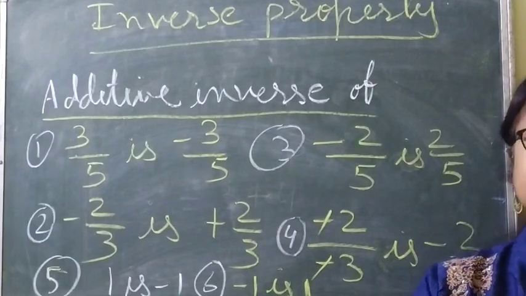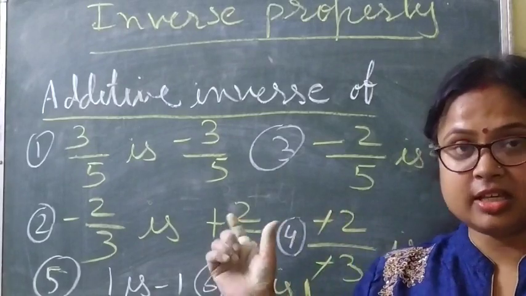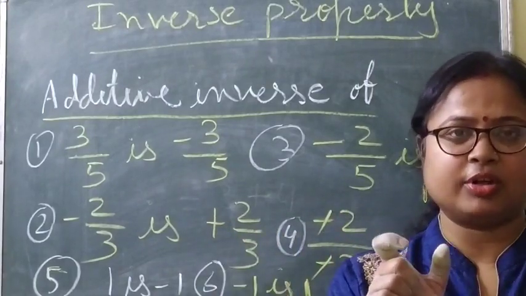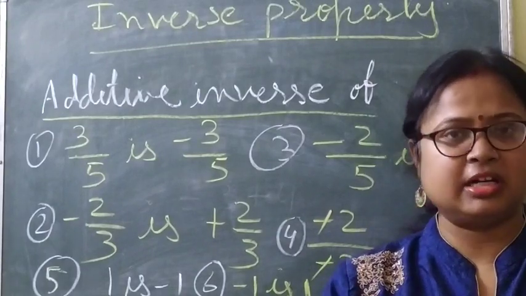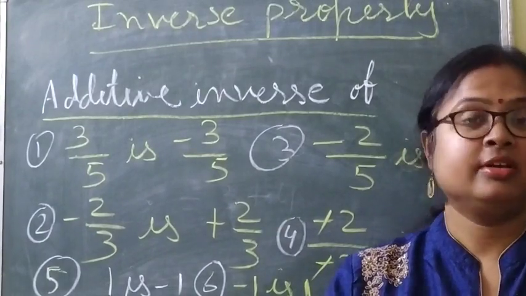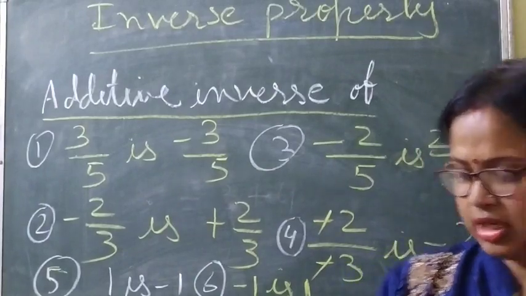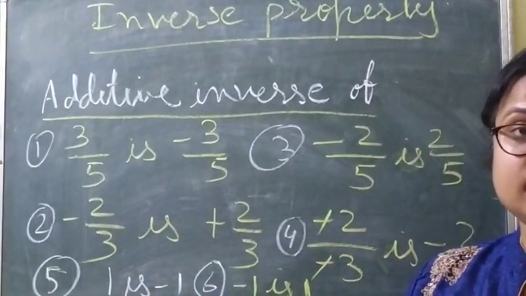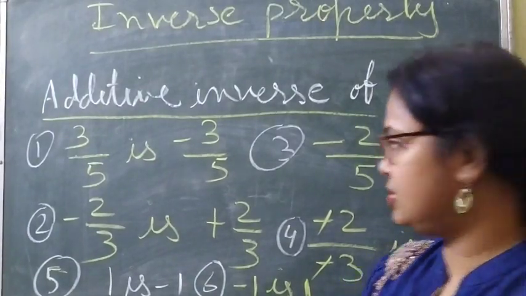Okay. Now the next is multiplicative inverse. So in this case the question is very important, whether it is written additive inverse or multiplicative inverse, because in case of subtraction and division it does not exist. Clear? So now let's discuss the multiplicative inverse.